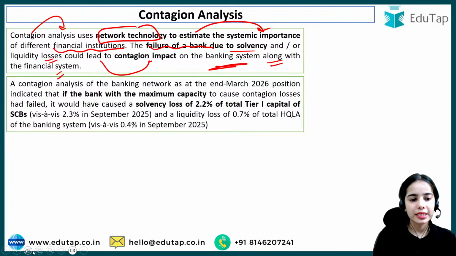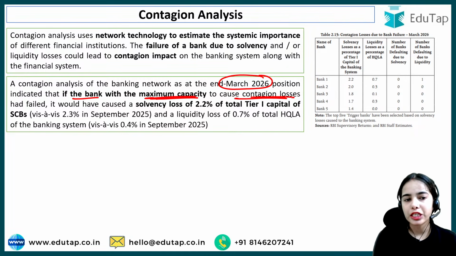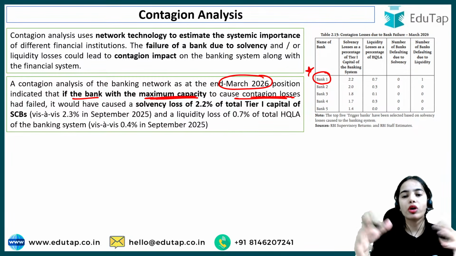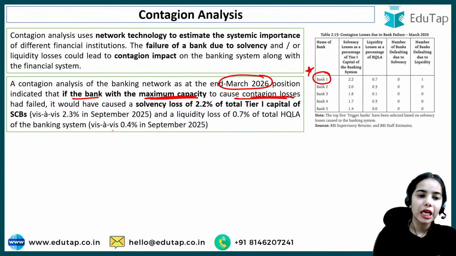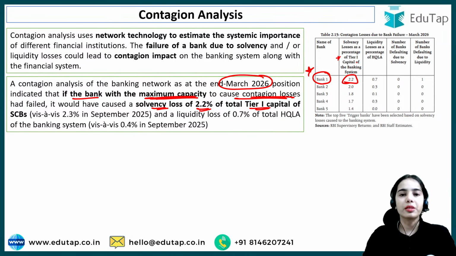So contagion analysis of the banking network as at the end of March 2026 position indicated that if the bank with the maximum capacity to cause contagion losses had failed, so if bank 1 has failed, it would cause a solvency loss of 2.2% of the tier 1 capital. That means 2.2% of the tier 1 capital will be lost in the banking system.